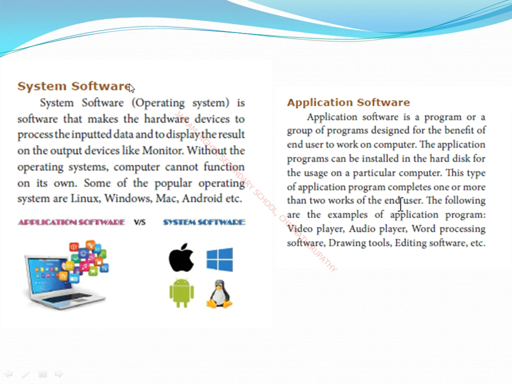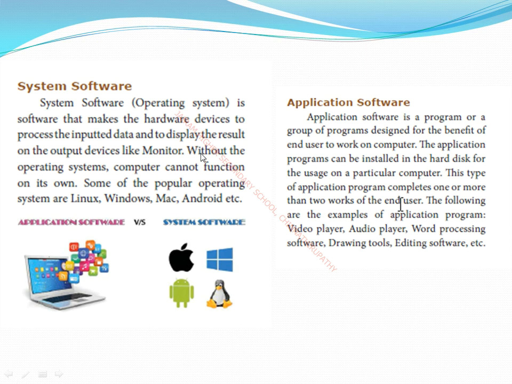Here they have given the deep explanation about system software. I will read out one by one. System software is software that makes the hardware devices process the inputted data and display the result on the output devices like the monitor. For example, you want to take a print. First of all, the printer machine should get permission from the system software for taking the print.